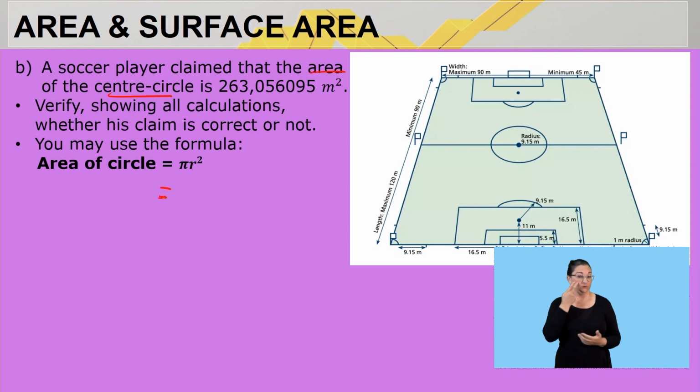So, looking at the formula, we need pi. I'm going to use the approximate value of 3,142, multiplied by the radius. Looking at the diagram, we can see the radius is already given, right, as 9,15 meters. So I'll substitute that, and I say it's 9,15 meters, and I square that value. Now let's simplify. 3.142 multiplied by 9.15 squared equals. So that will give us an answer of